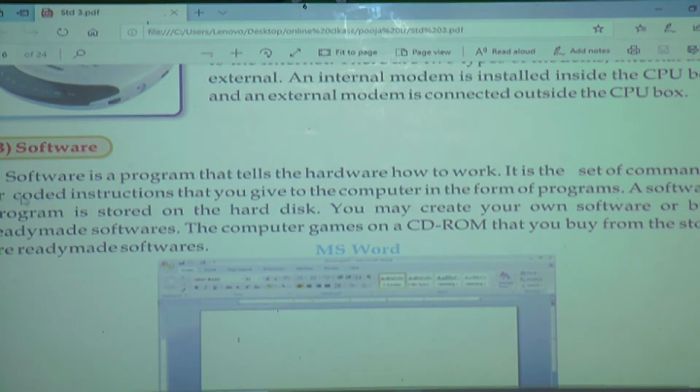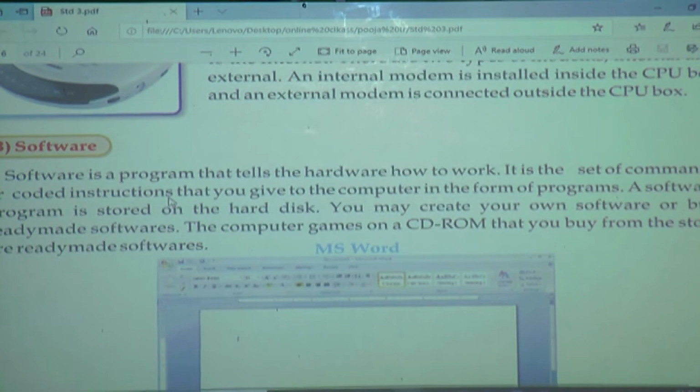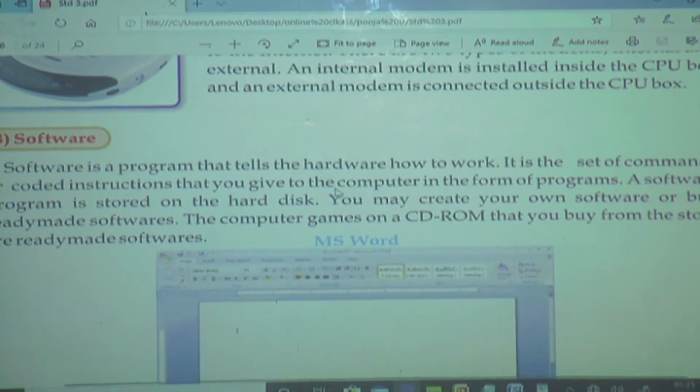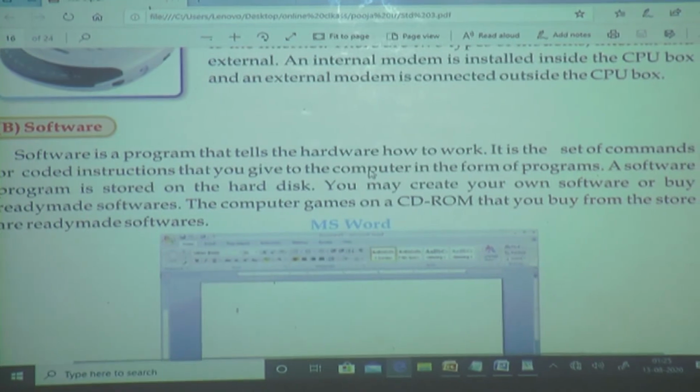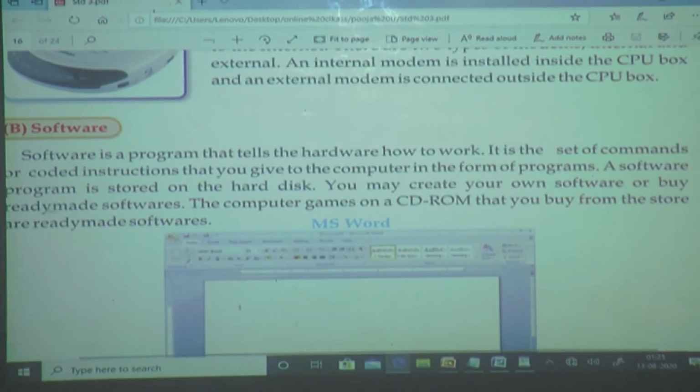It is the set of command or coded instruction that you give to the computer in the form of program. Means what we have to do. Anyone can tell us, now you stand up, now you sit down. No, but computer has a software. By using that software, hardware is working, and this software is in the form of command or coded instruction, and these instructions are given to the hardware, and then hardware will work.